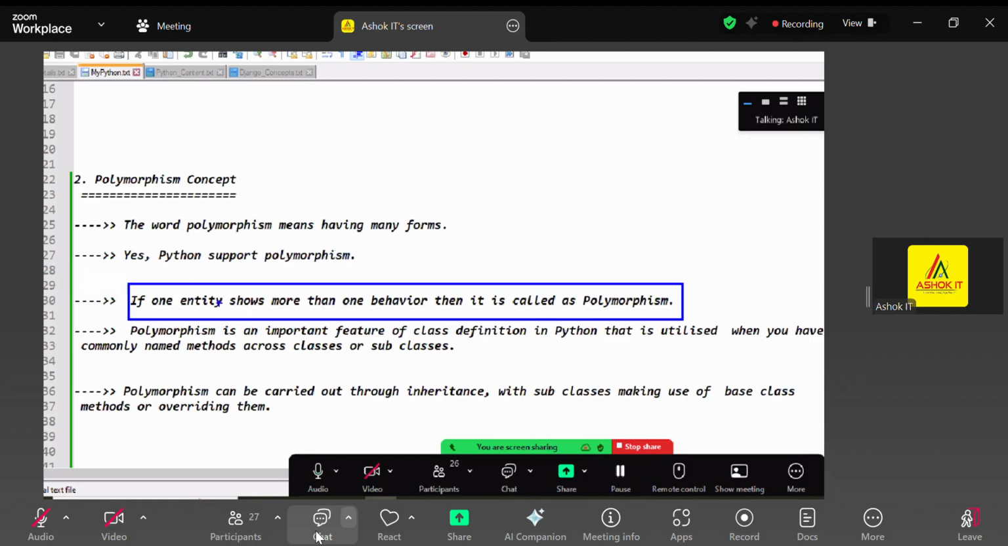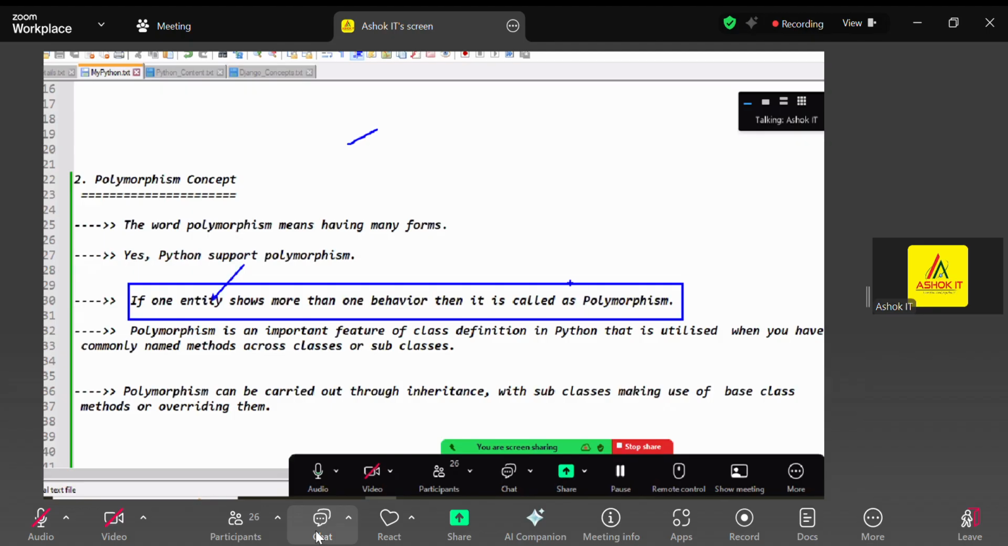polymorphism. So here the entity may be a function, or an operator, or a method. We have so many functions in Python, for example the len function, the count function, different functions. So if one entity, be it a function, method, or operator, shows more than one behavior, it is called polymorphism.